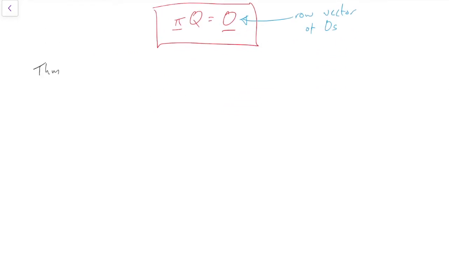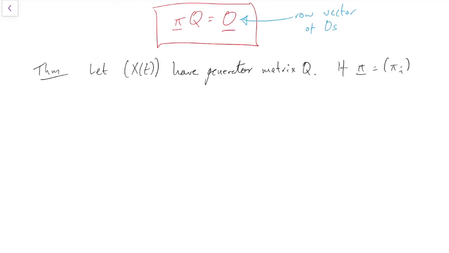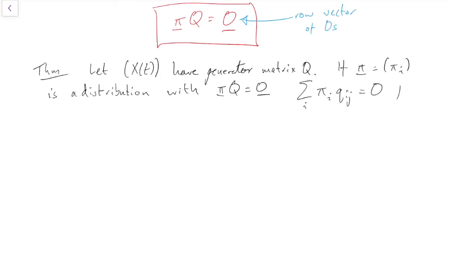So, theorem: let X_t be a Markov jump process in continuous time with generator matrix Q, and if pi is a distribution, as in all the elements are non-negative and they add up to 1, with pi Q equals 0, or if we want to write it out component by component, that's the sum over i of pi_i q_ij equals 0 for all j, then pi is a stationary distribution.